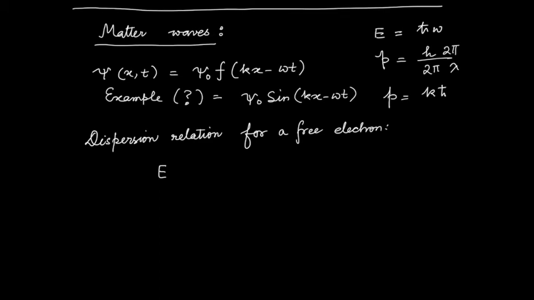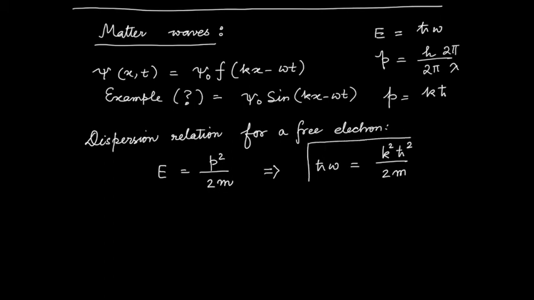Let's talk about non-relativistic cases for the time being, because this is only the understanding part. So we know that the energy and momentum are related this way. The easy thing is to write the energy in terms of omega and the momentum in terms of k, and that is my dispersion relation. That mass is the electron mass, and I drop that suffix e.